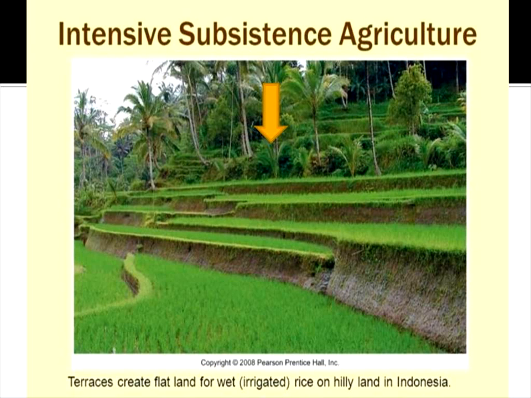Okay, the land you can tell as terrace farming also, you can see that. That is the terrace created flat land for wet irrigated rice on hilly land in Indonesia. This is the process in Indonesia, where they go for intensive subsistence farming.